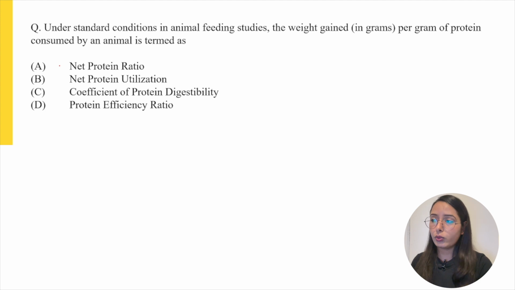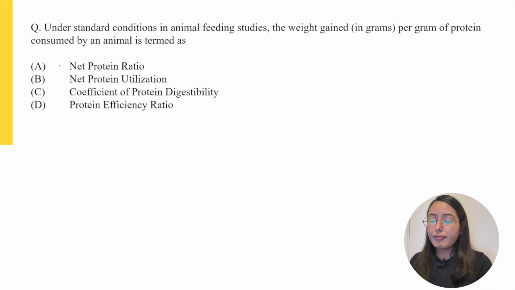Now, moving to the next question: under standard conditions in animal feeding studies, the weight gained in grams per gram of protein consumed by an animal is termed as.